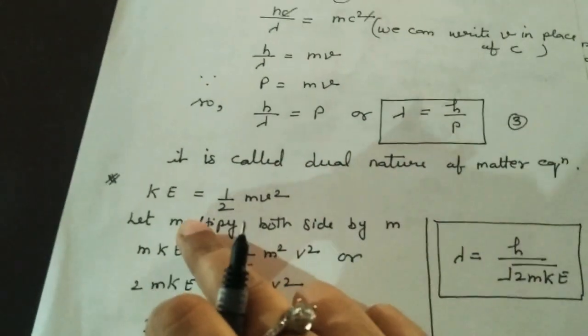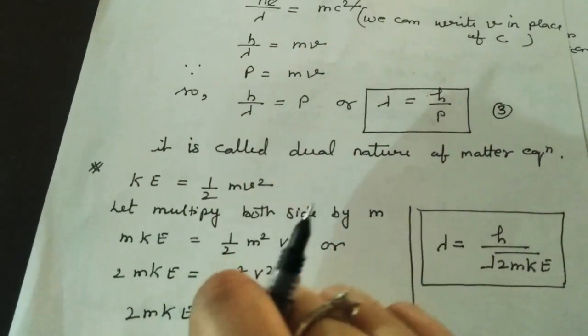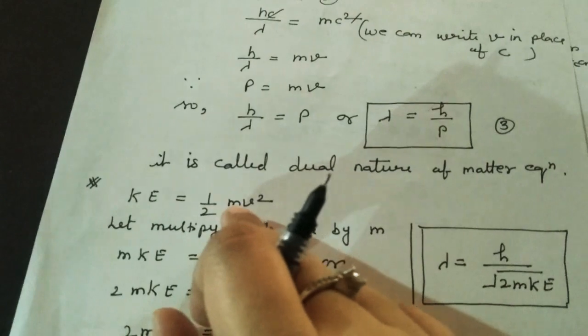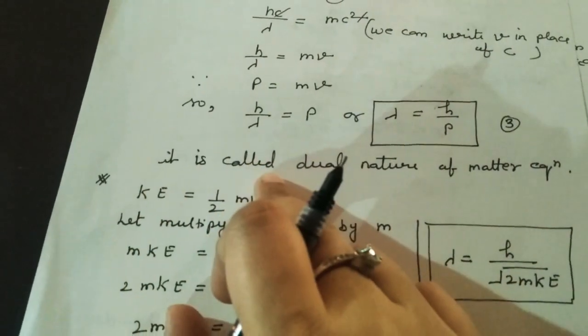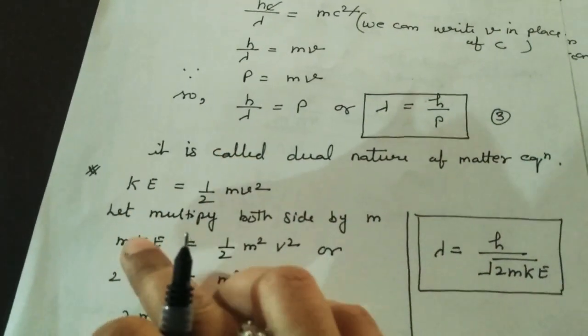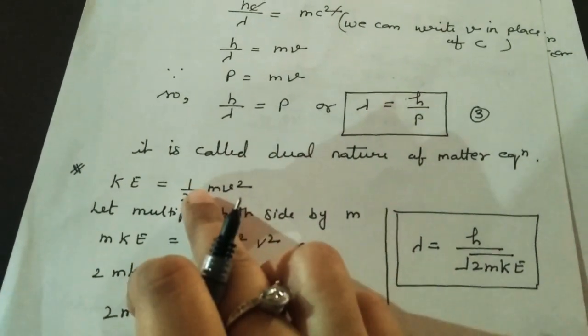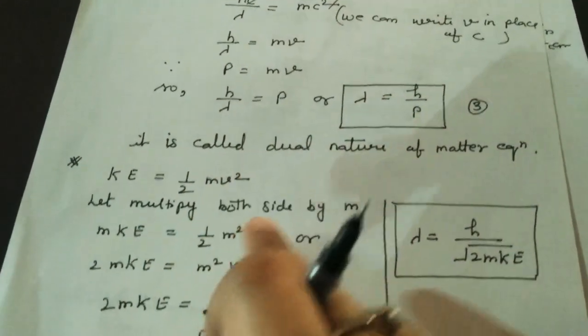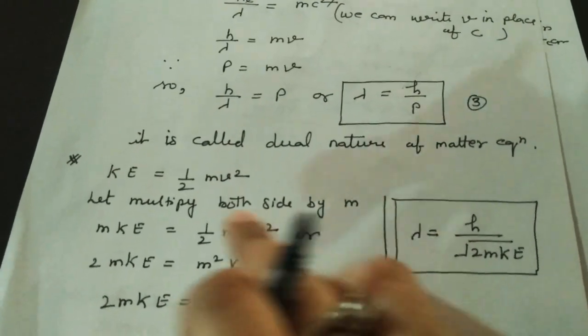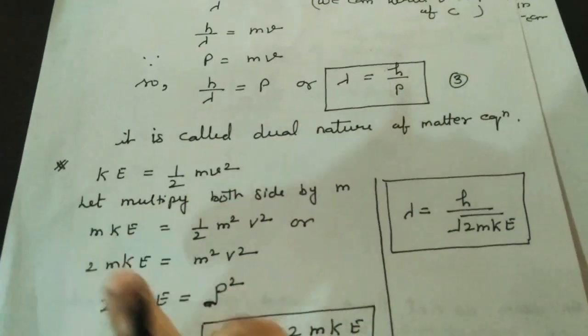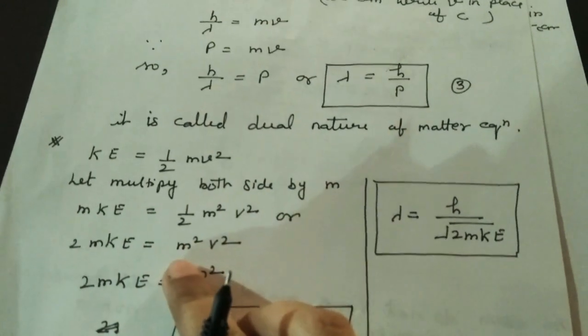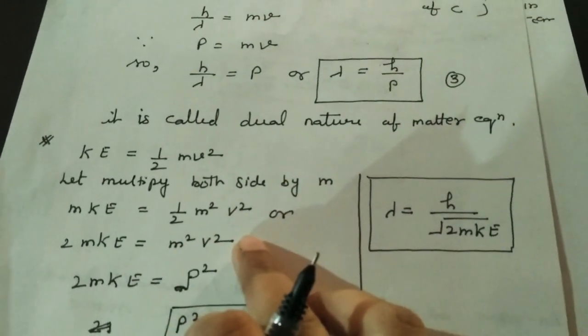Now we know kinetic energy is equal to half mv square, and if we multiply both sides by m, we get m ke equal to half m square v square. Or we can take 2 here, so 2m ke equal to m square v square.